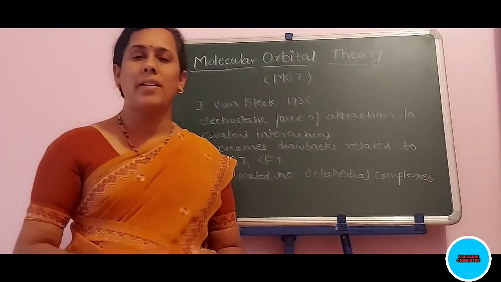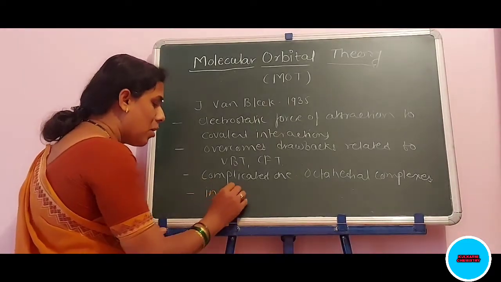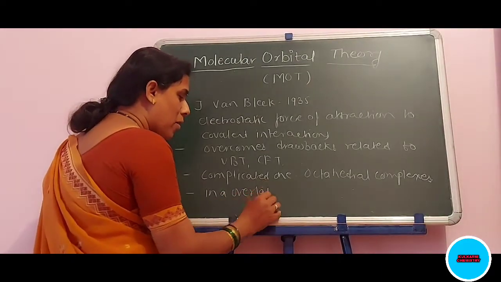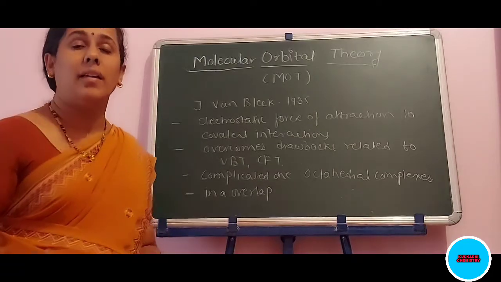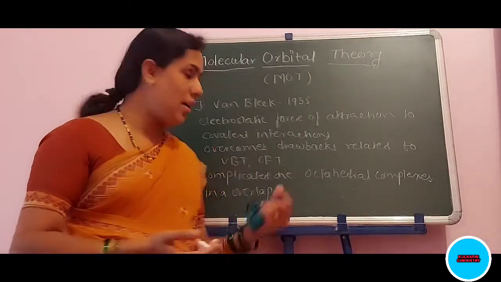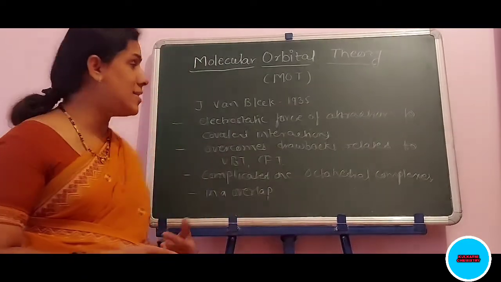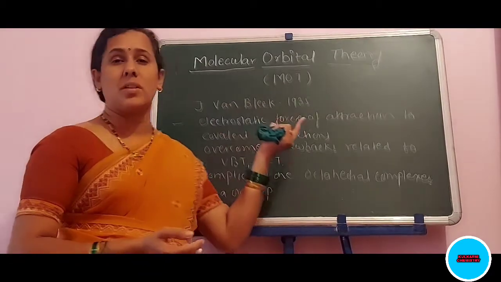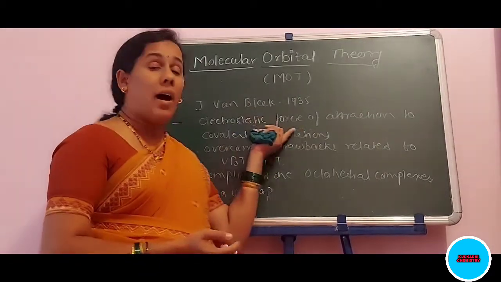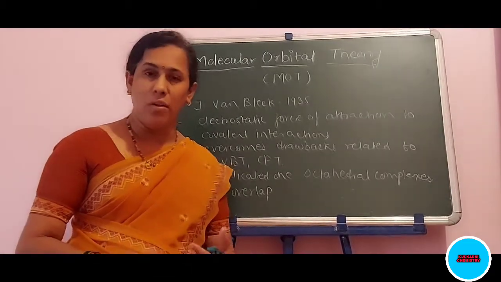Also, on the extreme one hand, there is no overlap in an ionic interaction, and on the other extreme is where the overlap takes place. In other words, we can easily say that it includes or overcomes the ionic to covalent interactions in a very fruitful way.